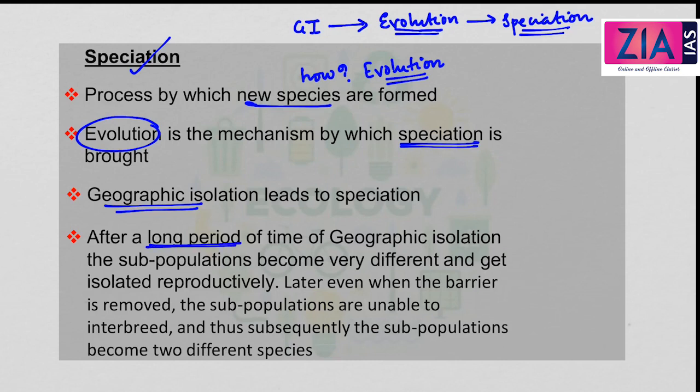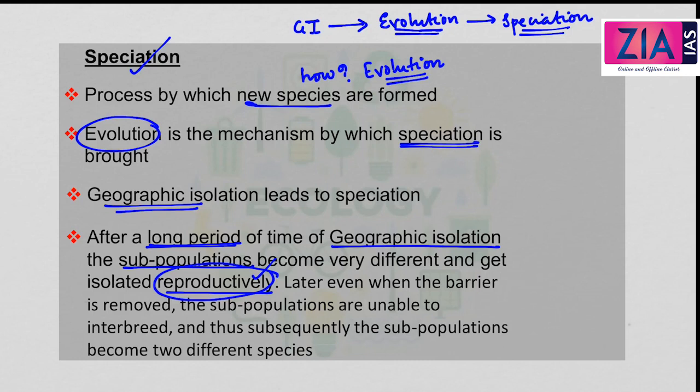Now let's come to the explanation. After a long period of time of geographic isolation, the subpopulations become very different and get isolated reproductively. That means interbreeding is not possible. They cannot reproduce or breed with each other.